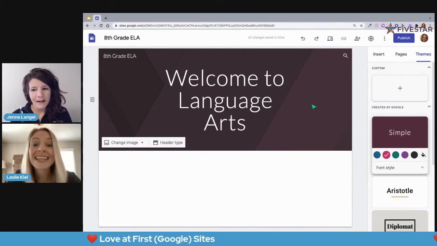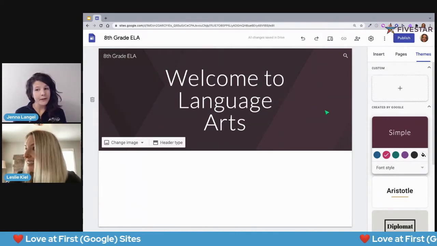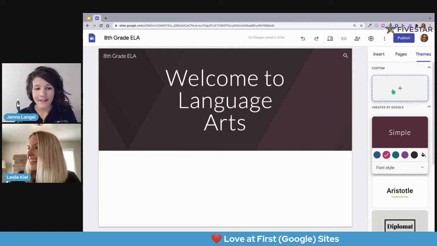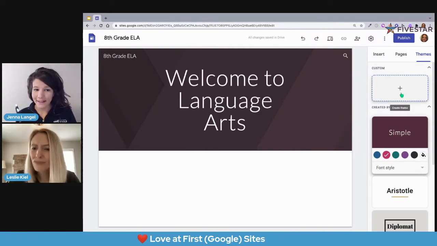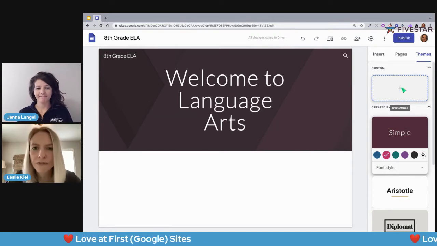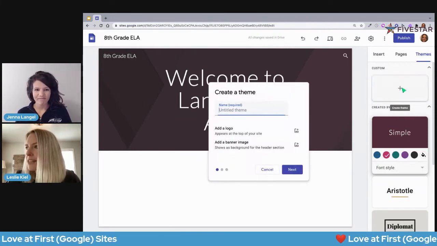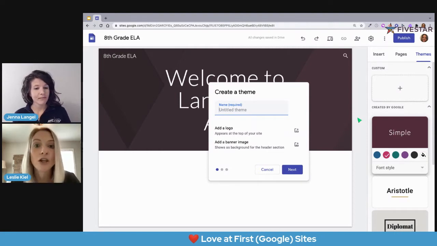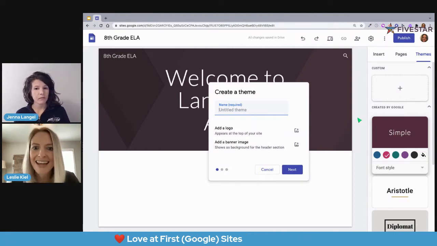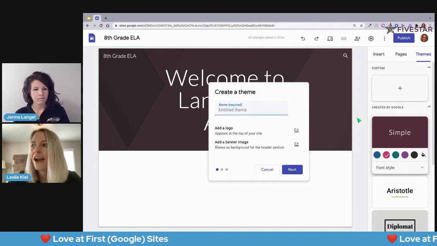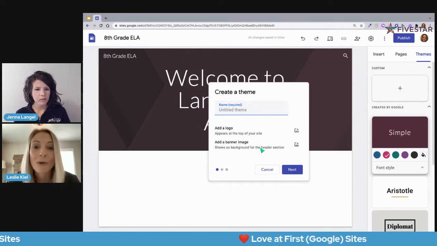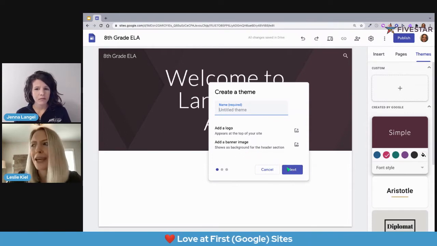And now, I see really quickly, sorry to interrupt, I see Custom. That's new, isn't it? Yeah, you're right. This is a fairly new feature. I think maybe this rolled out in the past month or so. But if I have something specific, maybe my school has a mascot and I want that to appear up there, I could get really, really specific for what I want that theme to look like. Thanks for pointing that out.